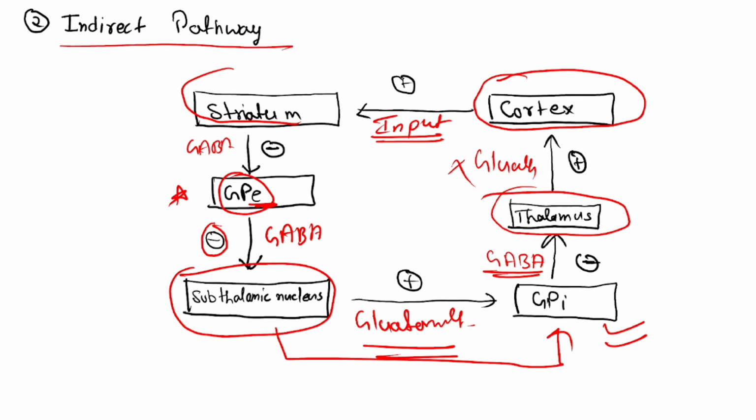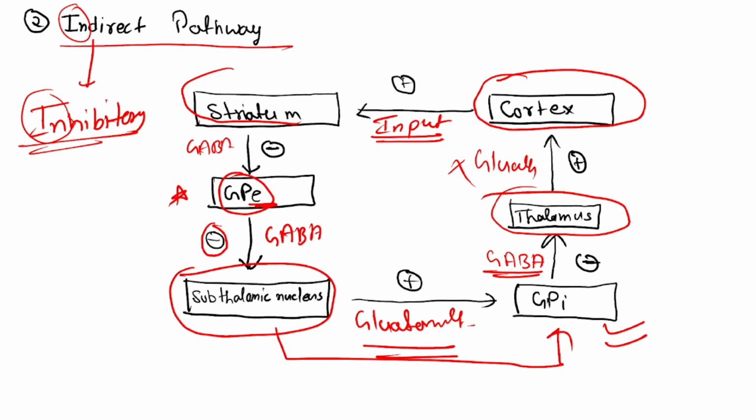So the subthalamic nucleus is free to excite the GPI, and this GPI will further inhibit the thalamus, and this thalamus won't be able to excite the cortex. So this indirect pathway is also known as the inhibitory pathway. Yes or no? IN for inhibitory, IN for indirect. Okay, this is a trick to remember, but you have to know the whole mechanism behind it.